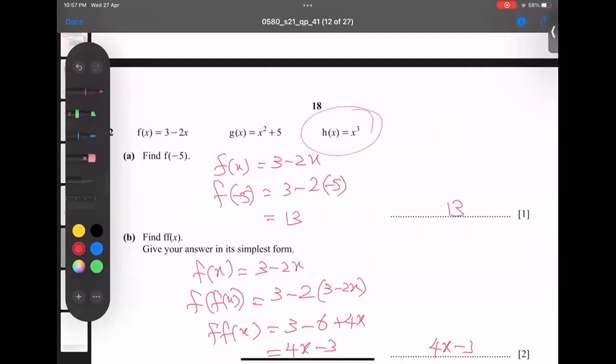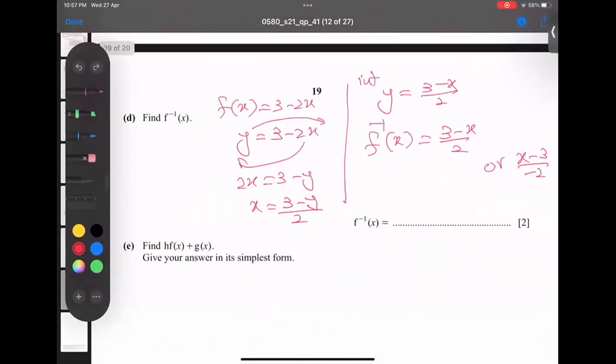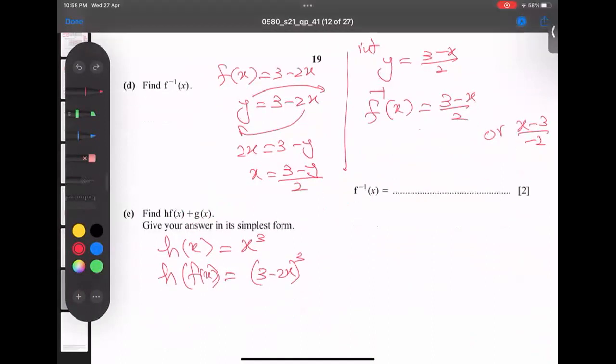h is x cube. You can see here x. So first of all, I will copy h of x. And in every empty space, f replaces x, and its value comes here. So I'm copying the function f of x here, 3 minus 2x to the power 3. And g of x is separate, and you know it very well. But first of all, I will do this.